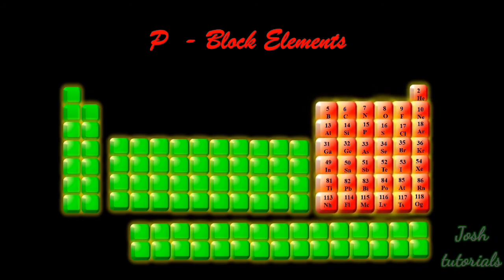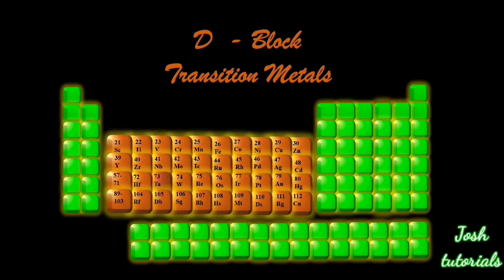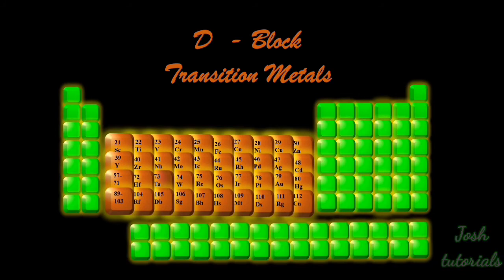In between the s and p blocks, there exist 10 groups, from 3 to 12, where the electron enters into the d orbit. So these elements are termed d block elements, also called transition metals, as they exhibit transition property in their metallic character.